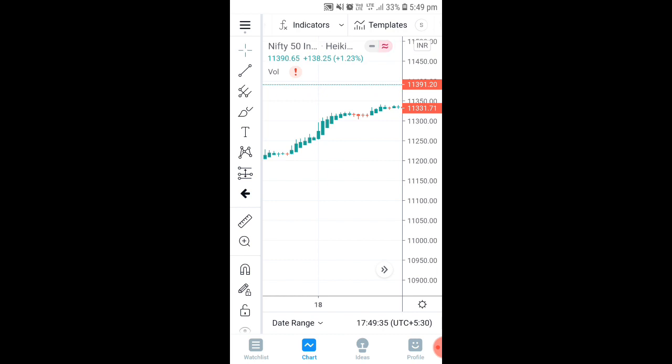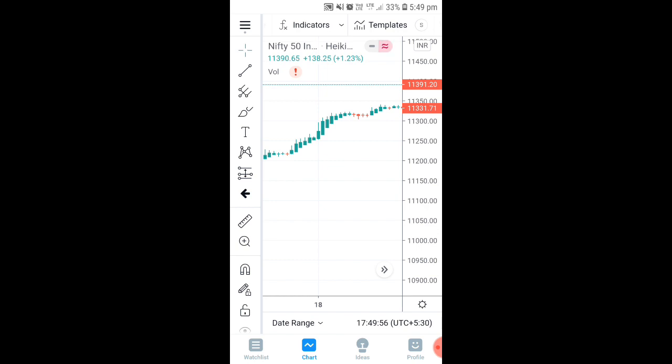When you open a Nifty chart, you will get only some green candles and some red candles. Based on this, you will not be able to identify where you have to make an entry and exit, and you will not get a better idea of what is support and resistance. For support and resistance, we can set up in one click. That is what I am going to explain now.